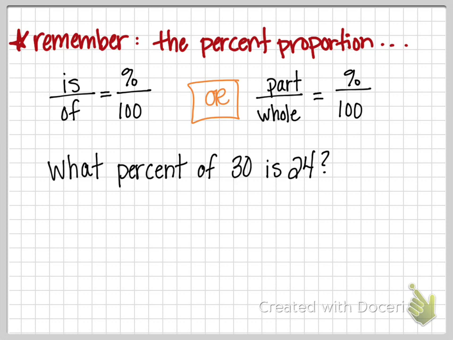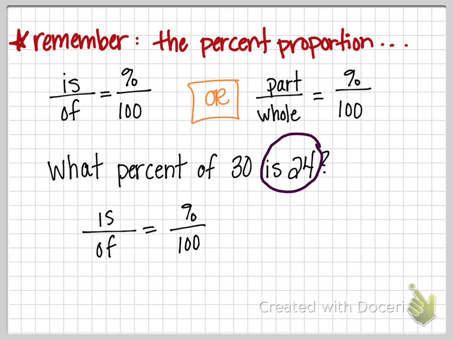For example, if they say what percent of 30 is 24, if we say is over of equals percent over 100, our is 24, so we'll put that up here. Our of is 30, that goes on the bottom. And then we're looking for the percent. So this is going to be sort of like our x value here. We're going to solve for the percent.